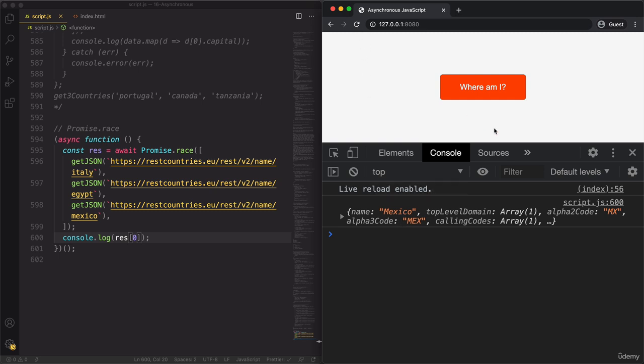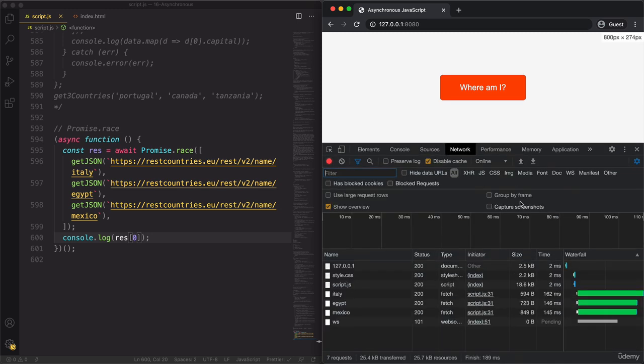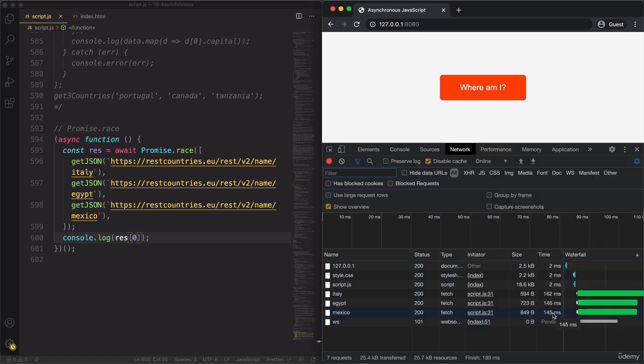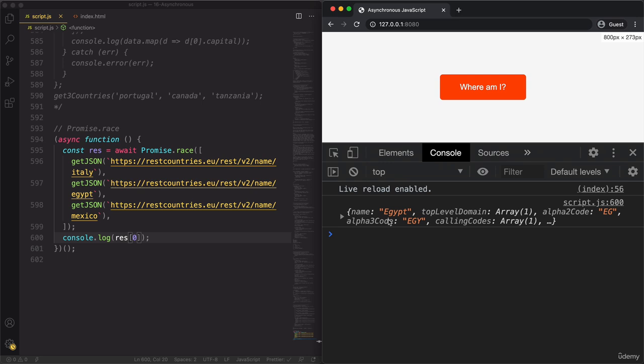But now it's Mexico. And let's actually see this in the network tab. So making it smaller again. And so you see that indeed Mexico is the one who took the least time. So it has the smallest bar here, and it also was the fastest of the 3. This time the fastest was Egypt here by far, and so that's what we should see in the console. Okay? So again, just keep in mind that here in promise.race, we only get one result and not an array of the results of all the 3.